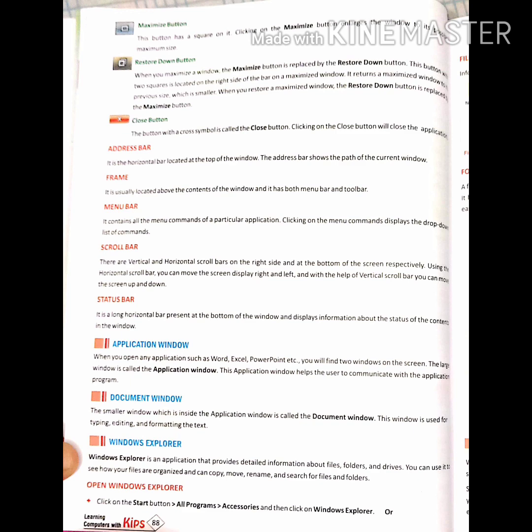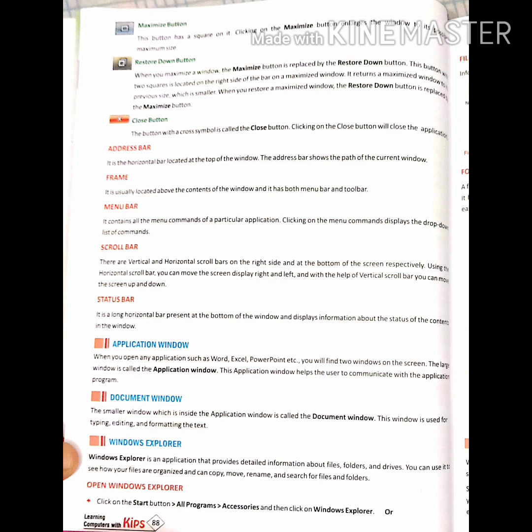Address bar. It is a horizontal bar located at the top of the window. The address bar shows the path of the current window. Frame. It is usually located above the content of the window and it has both the menu bar and toolbar. Menu bar. It contains all the menu commands of a particular application. Scroll bar. There are vertical and horizontal scroll bars on the right side and at the bottom of the screen respectively. Using the horizontal scroll bar, we can move the screen display right and left. Status bar. It is a long horizontal bar present at the bottom of the window and displays information about the status of the contents in the window.